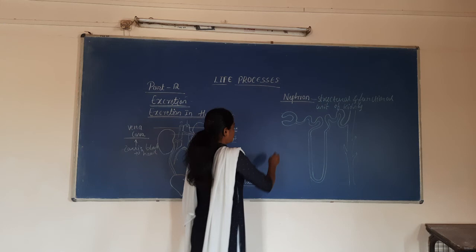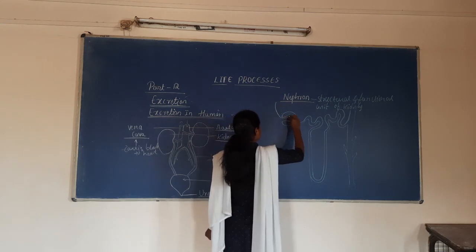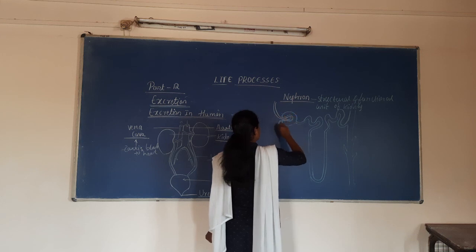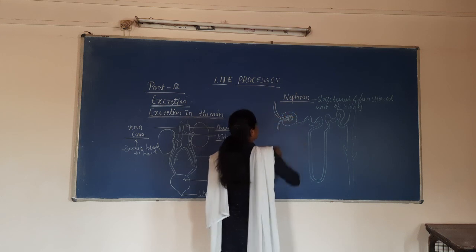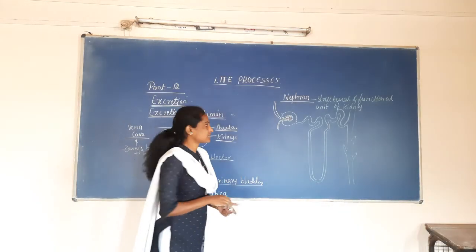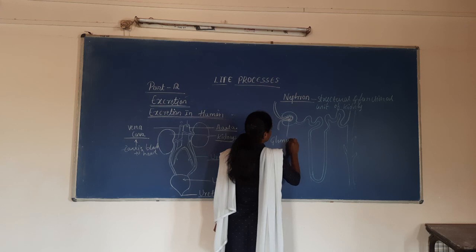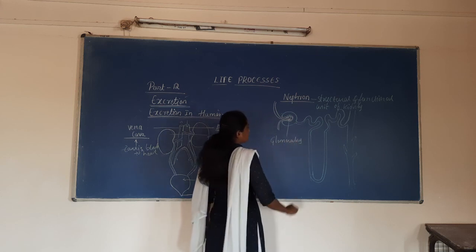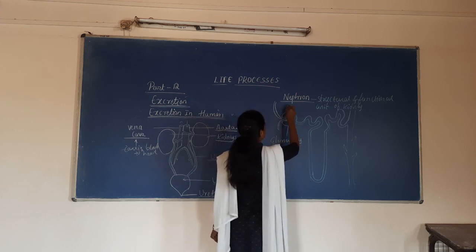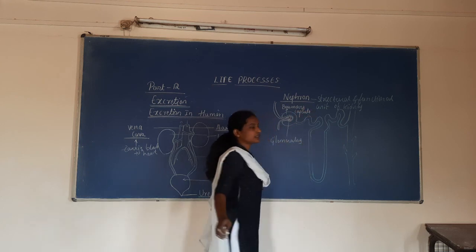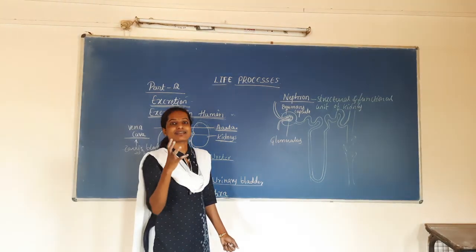This is the structure that I am going to draw here. This is the blood vessel, which undergoes several modifications and forms a cluster of blood vessels. This is what we call the glomerulus. This is the cup-shaped structure called Bowman's capsule. This is the first part of the nephron, which looks like a cup-shaped structure.